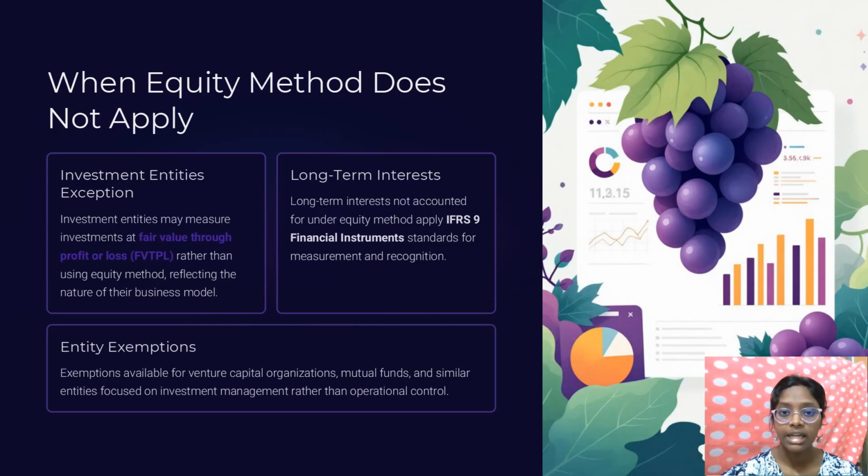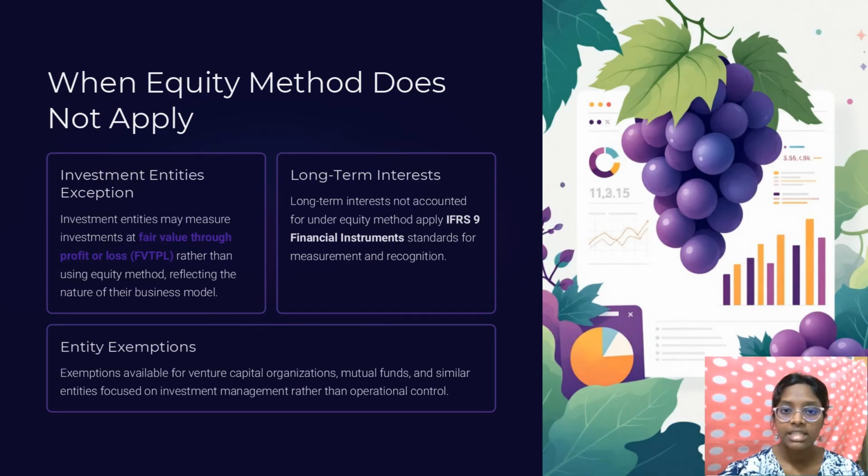There are three main reasons why a company doesn't use the equity method. First, investment entities exception. If a company's main business is investing to make money by buying and selling assets, it doesn't use the equity method. Next is entity exemptions. Specific types of investment organizations, like venture capital firms and mutual funds, are always exempt because their focus is mostly on money management.